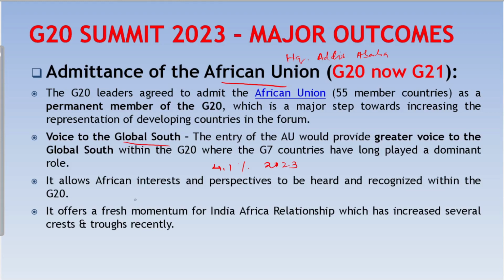With the move to include the African Union, India has pitched itself as a leader of developing and underdeveloped countries. This is also in sync with India's aspiration for permanent membership in the United Nations Security Council, for which India is keen to have support from Africa, which has 55 votes. Also, Africa is a resource-rich continent with resources like crude oil, gas, pulses, gold, etc., all of which India lacks